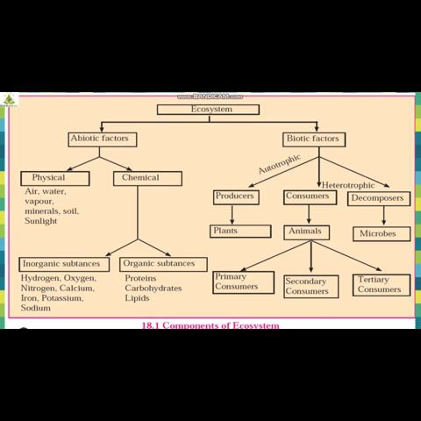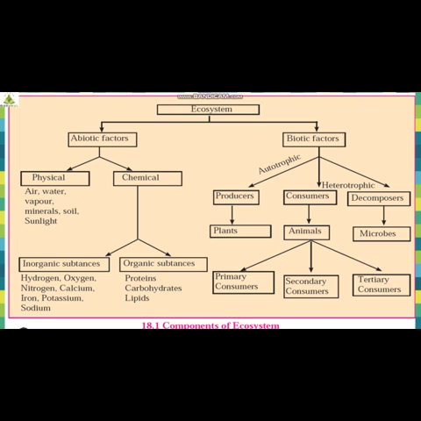For consumers, as I said, the example is animals. In animals also, we have three different parts: primary consumers, secondary consumers, and tertiary consumers. These consumers come under animals.